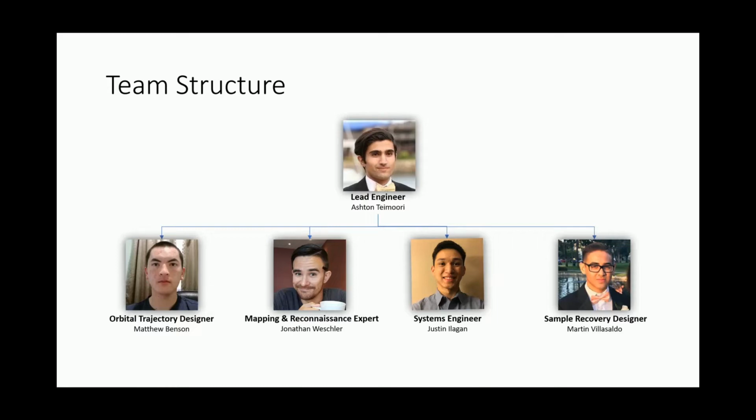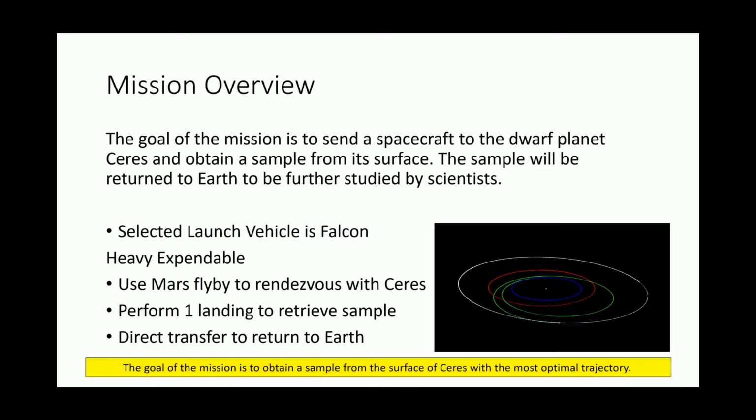recovery designer was Villasaldo. The mission overview is to send a spacecraft to the dwarf planet Ceres and obtain a sample from its surface. The sample will be returned to Earth to be further studied by scientists. The selected launch vehicle is the Falcon Heavy expendable. Our mission will utilize a Mars flyby to rendezvous with Ceres. We will perform one landing to retrieve the sample from its surface, and we will also use a direct transfer to return straight back to Earth.